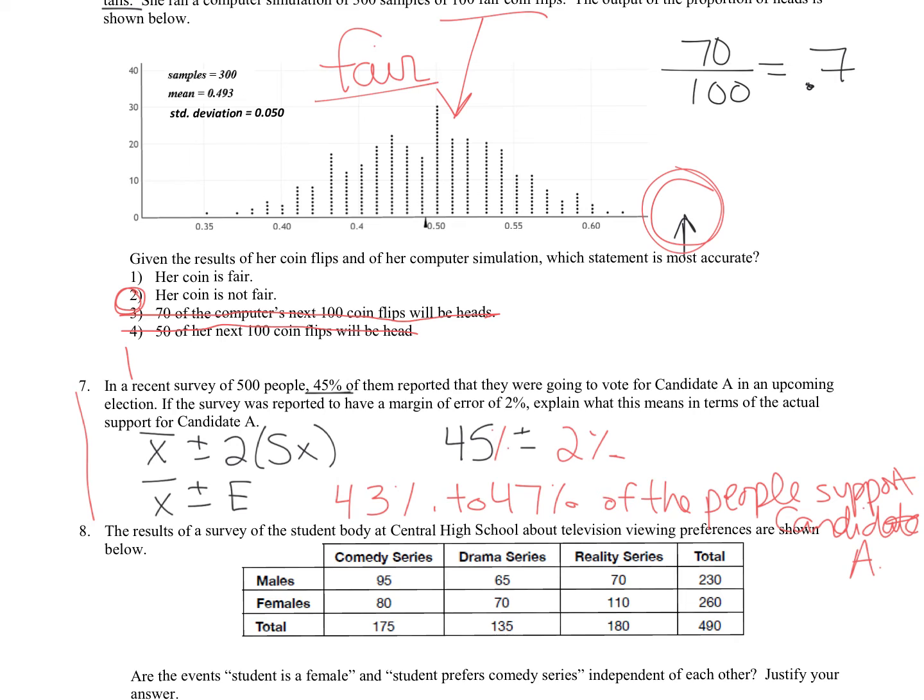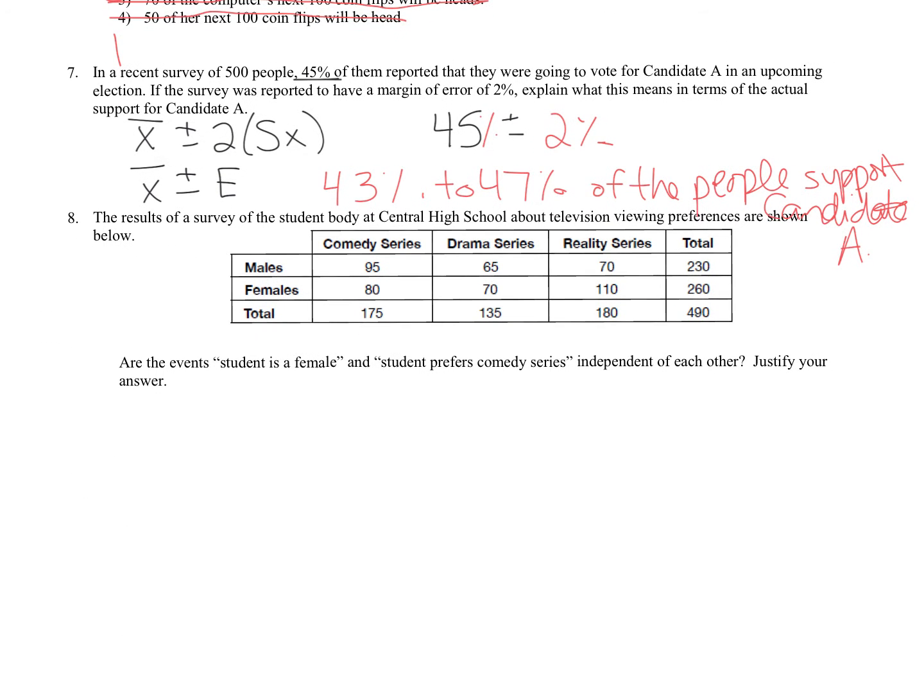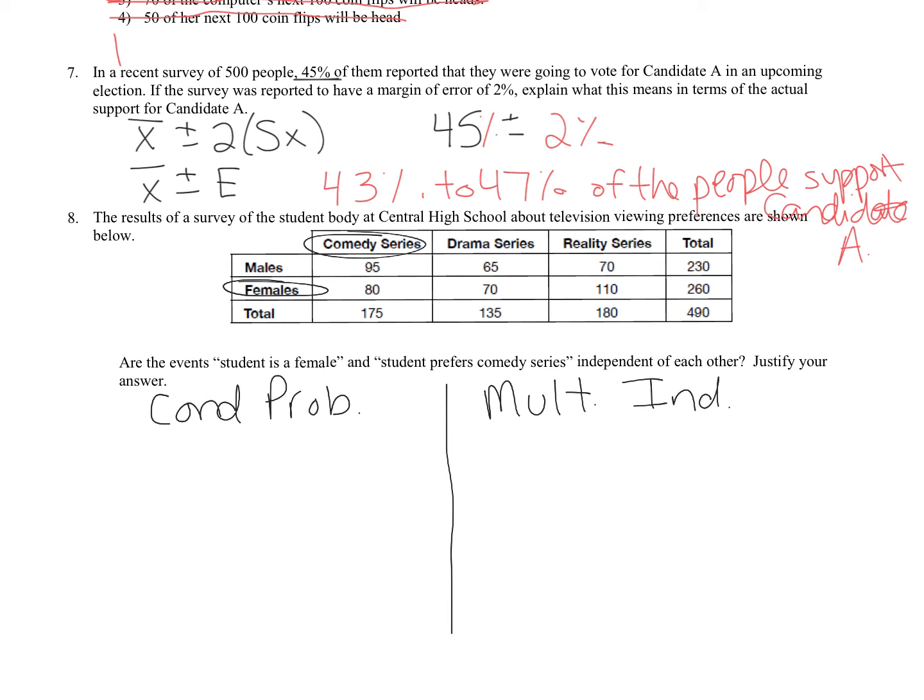Number 8 is our first probability problem. And we see that two-way table that we saw in a lot of our probability problems. This one says the results of a survey of the student body at Central High School about television viewing preferences are shown below. Are the events a student is female and a student prefers a comedy series independent of each other? So there's a couple different ways we can do this. We're going to show it with conditional probability here. You only have to do one of these. Or with the multiplication rule of independent events.